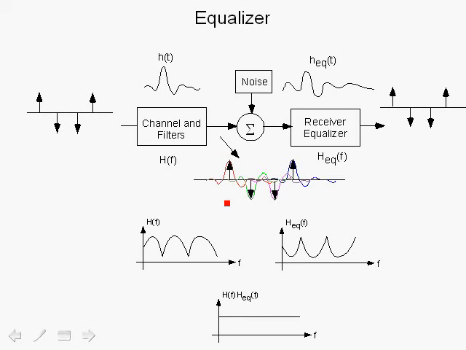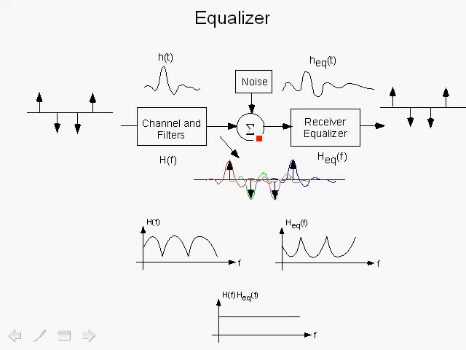Let's illustrate the concept of using an equalizer at the receiver in order to combat inter-symbol interference introduced by the channel. Again, we combine the filters with the channel and we show its impulse response. We have the symbols shown as ideal impulses going into the channel and filters and producing inter-symbol interference over here.